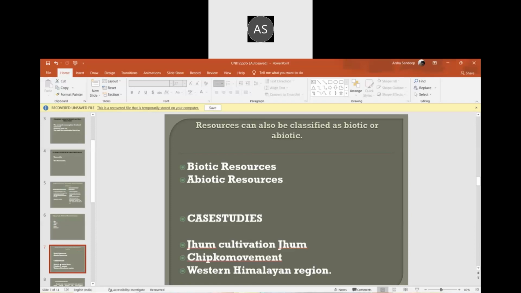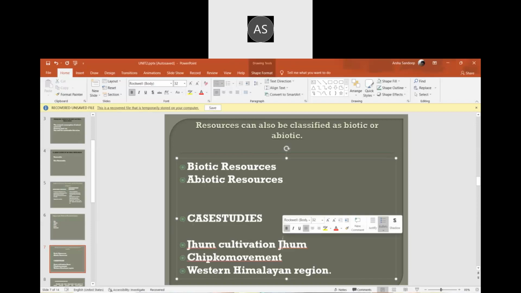Jhum cultivation. It's the most ancient system of farming, from before Christ, 7000 BC, the Neolithic period. This is the first step which we took for gathering food. Jhum is a cultivation practice considered a mainstay of food production for a considerable population.